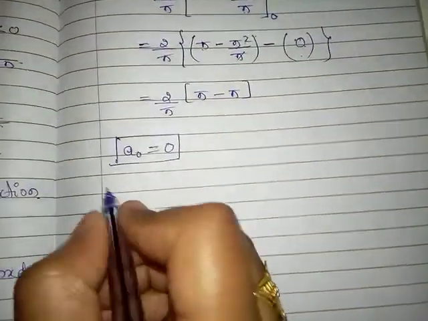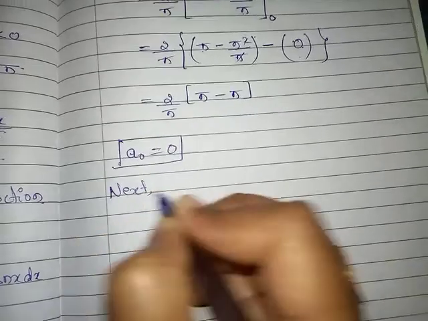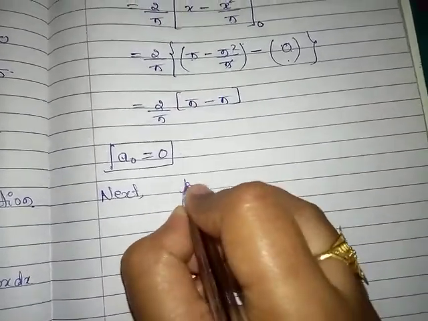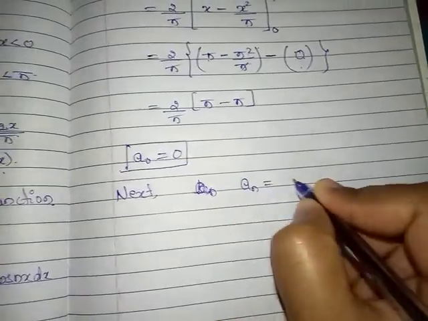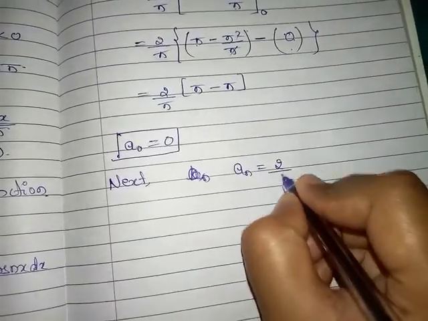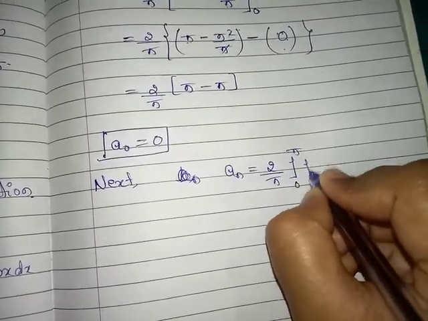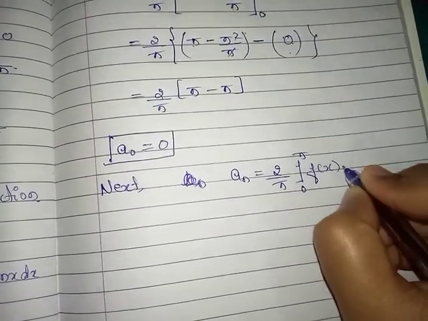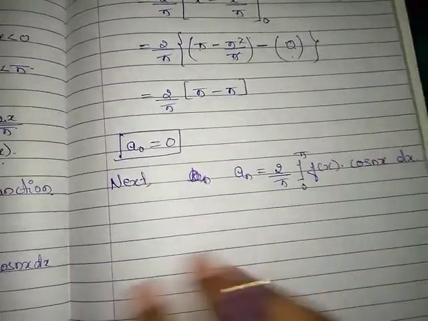Next we have to find the an. We know that an is equal to 2 by pi integration from 0 to pi f of x into cos nx dx.